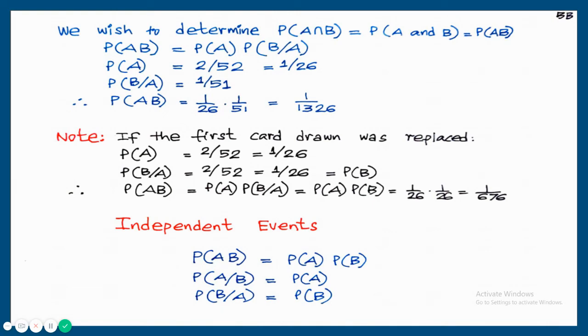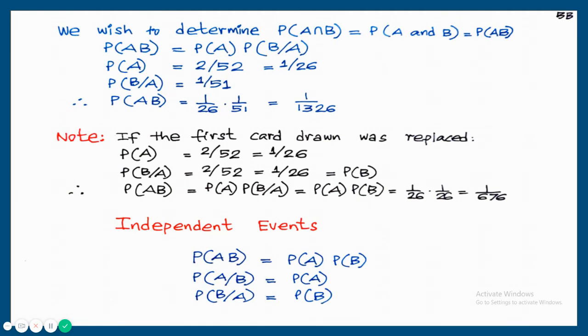So probability of B given A, even though we got a red ace in the first experiment, is 2 upon 52 since it is replaced. That is again 1 by 26.